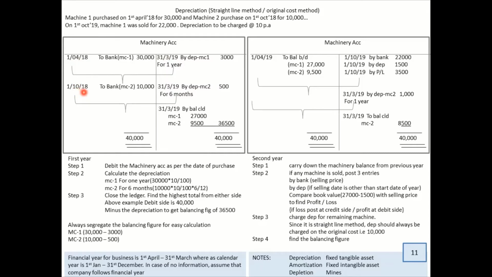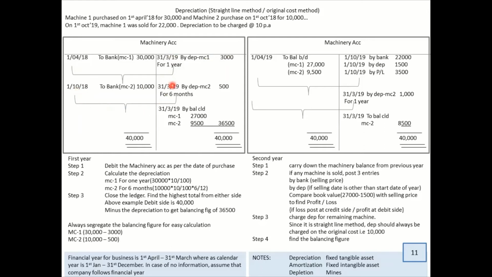Now what I do at the end of the year, the end of the year is 31st March. What am I supposed to do as an accountant? Every year I have to charge whatever is due, whatever is accrued, all those things. So one of the things which is due every year is your depreciation. They are saying that 10% is the depreciation. So I will check when did I purchase, 1/4 till 31/3, exactly 1 year. So 10% of 30,000 would be 3,000. But when I look into this machinery, very important, I purchased on 1/10.